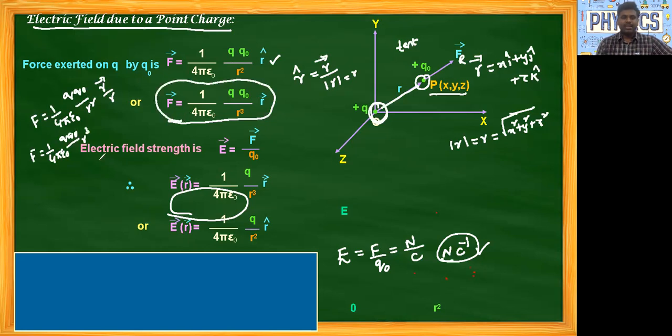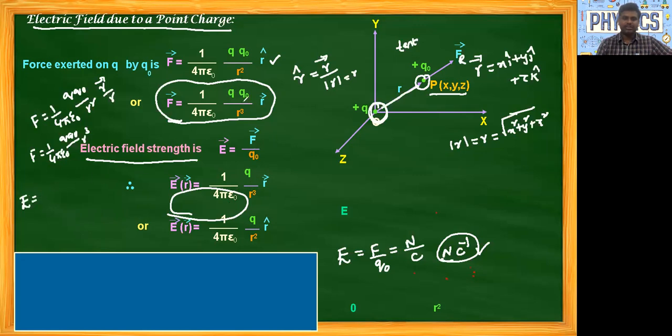Similarly, electric field strength. What is electric field strength? We know it is the force per unit test charge, force by Q naught. Force we know is Q naught by R square in the R cap direction; if you take it in vector form, with R cube, you will get 1 by 4 pi epsilon naught Q by R cube R bar. And here Q naught and Q naught will be cancelled. See, E is equal to force by Q naught.